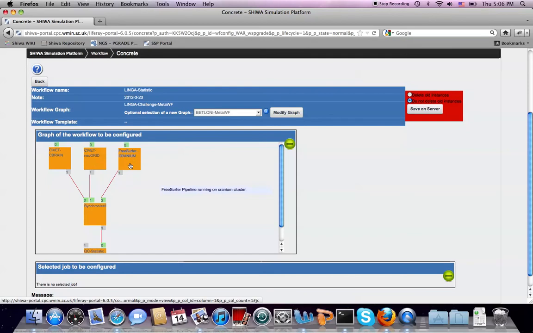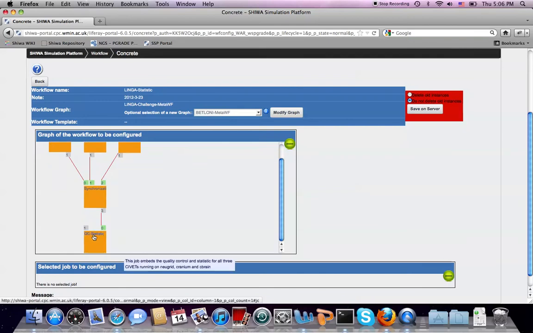Free software node is executed on Cranium cluster in the United States of America. These 3 nodes are synchronized by a synchronization node which creates input file for the last node of the meta workflow, the quality control and statistics which is executed on the European grid infrastructure.